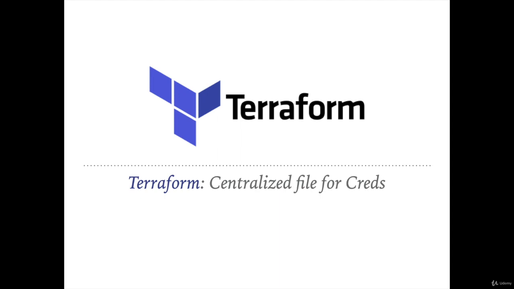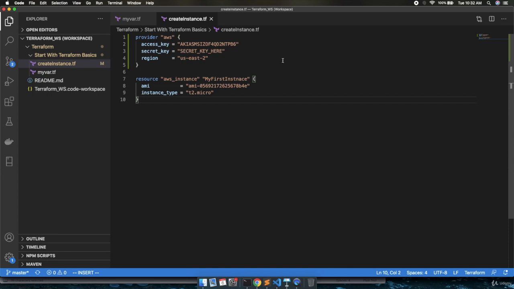So first, let's see what file we supplied in the last lecture. In the last lecture we used this particular file where we provided the AWS provider, the access key, the secret key, and the region inside the configuration file. Then we provided the configuration like the AMI and the instance type, right?